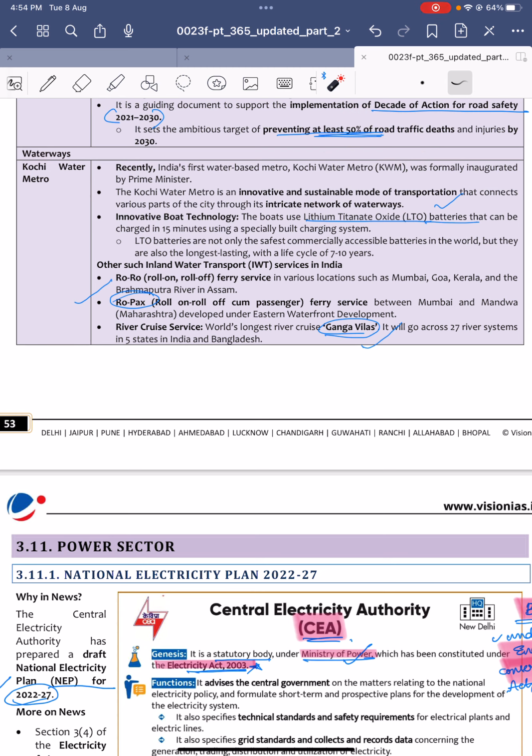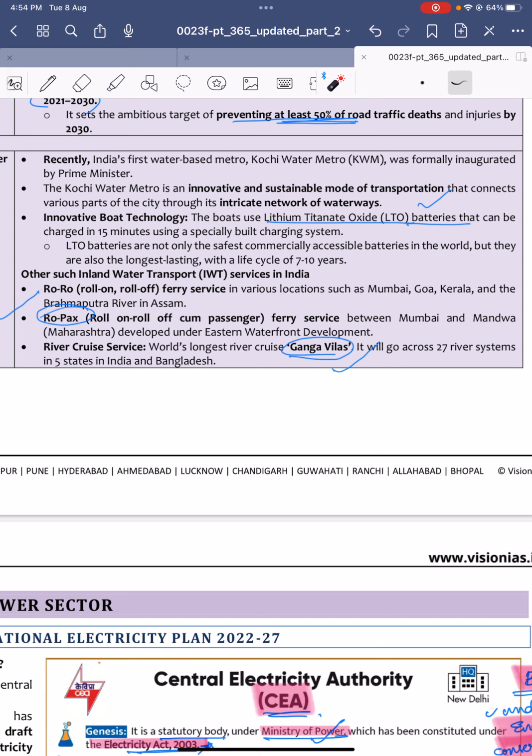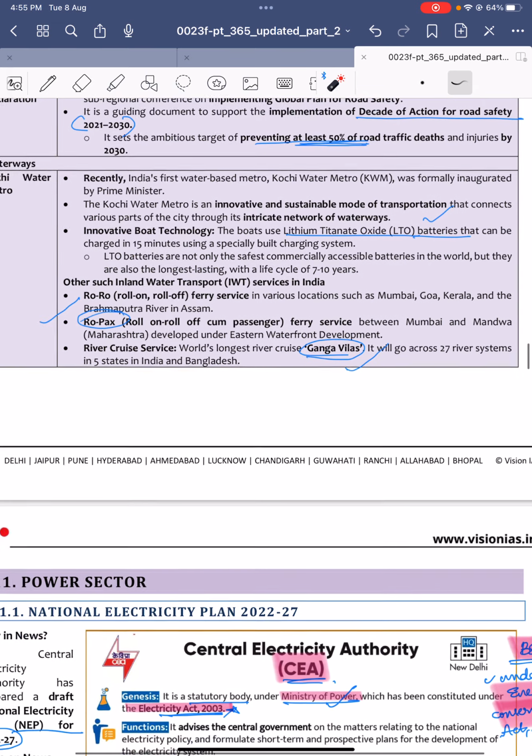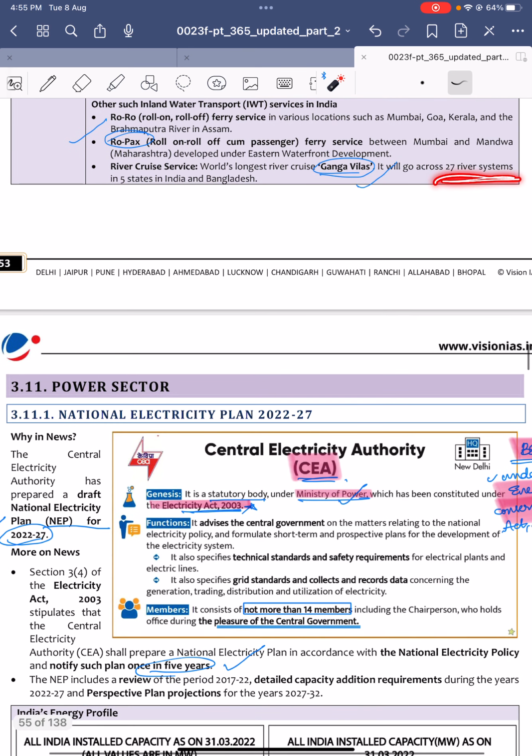That's it. Kochi Water Metro. It is India's first water metro, recently launched. This Kochi Water Metro is an innovative, sustainable mode of transportation, and these boats use lithium titanate oxide batteries. These LTO batteries can be charged in just 15 minutes. Other such inland water transport services present in India are roll-on roll-off ferry services, RoPax services, and river cruise services. For example, the world's longest river cruise, Ganga Vilas, across 27 river systems and 5 states in India and Bangladesh.